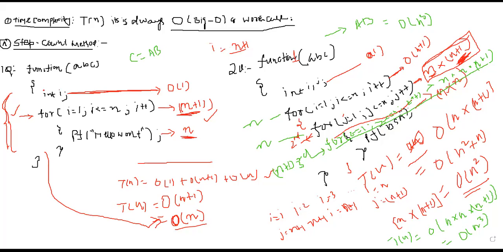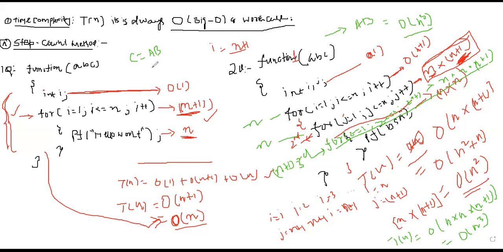Yes or no? Yes, sir. So how many for loops did we use there? While multiplying two matrices, how many for loops did we use? Three for loops. You can cross-check that. So whenever you use three nested for loops, the maximum time it will take is order of n cube.